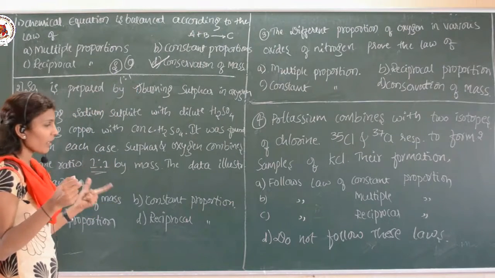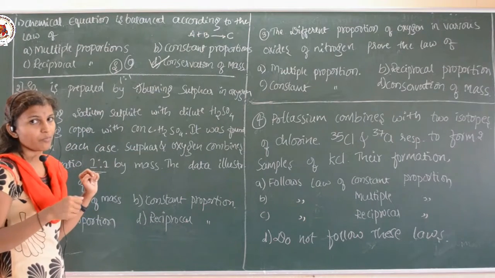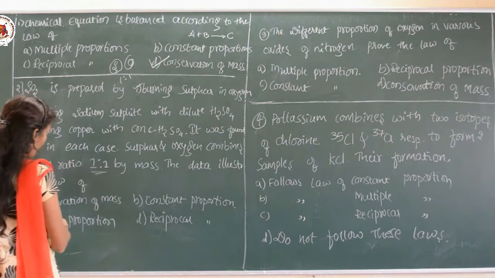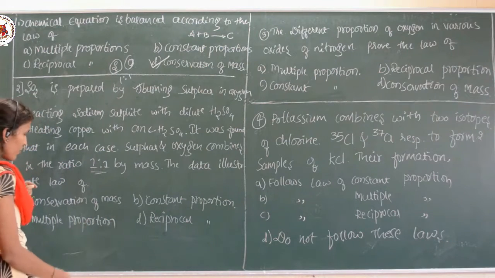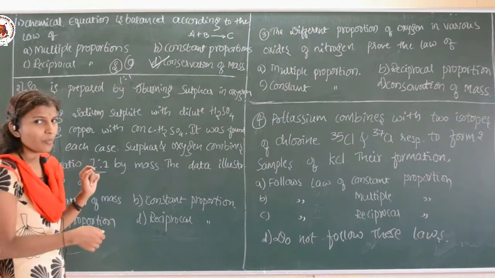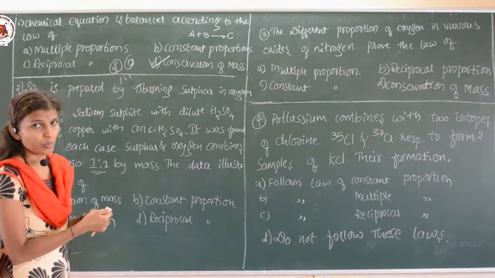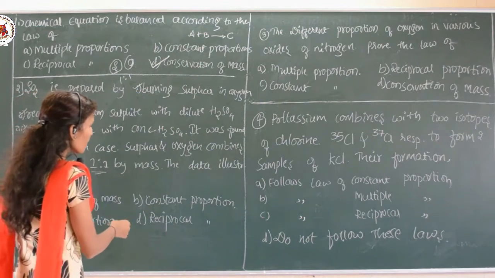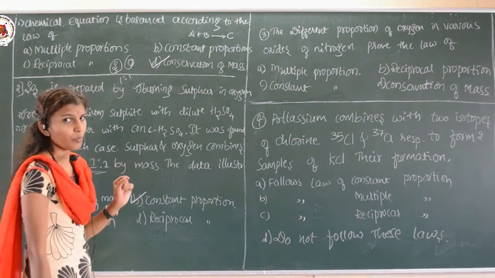This data illustrates the law of constant proportion by mass. Look at the options here. Conservation of mass is not applicable. Law of constant proportion, because they have mentioned 1:1, and it is not multiple proportion, not reciprocal proportion. So the answer is the law of constant proportion.